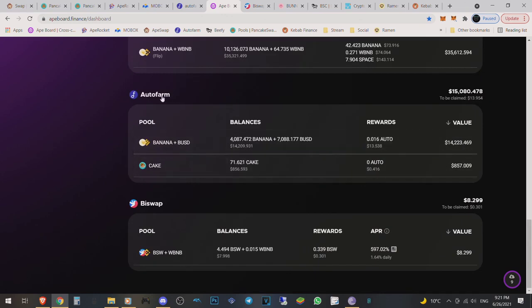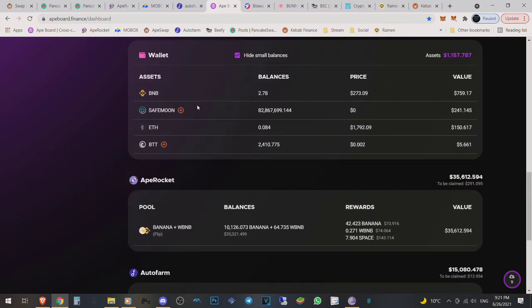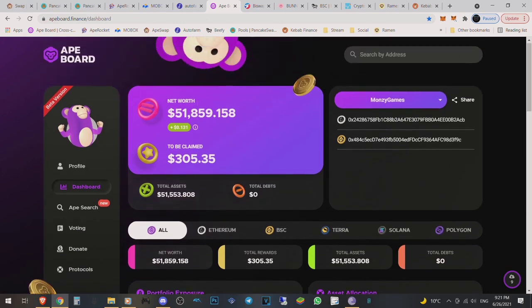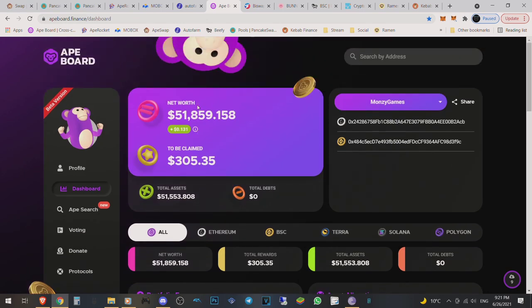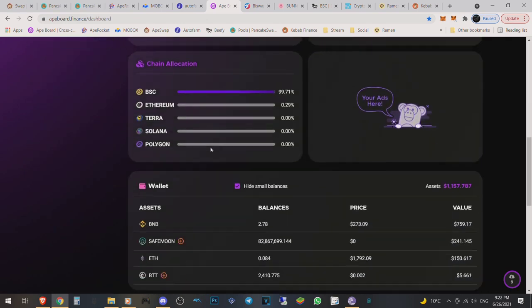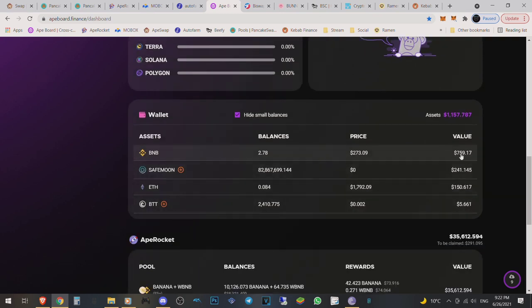So from now on forward, we're going to stake it all into Beefy for you guys, and we'll be able to view it on this website. I got so much BNB now. Look at this. $759 worth of BNB. But that is definitely what we're going to work on next. And yeah, let's see what projects we're going to go in first.